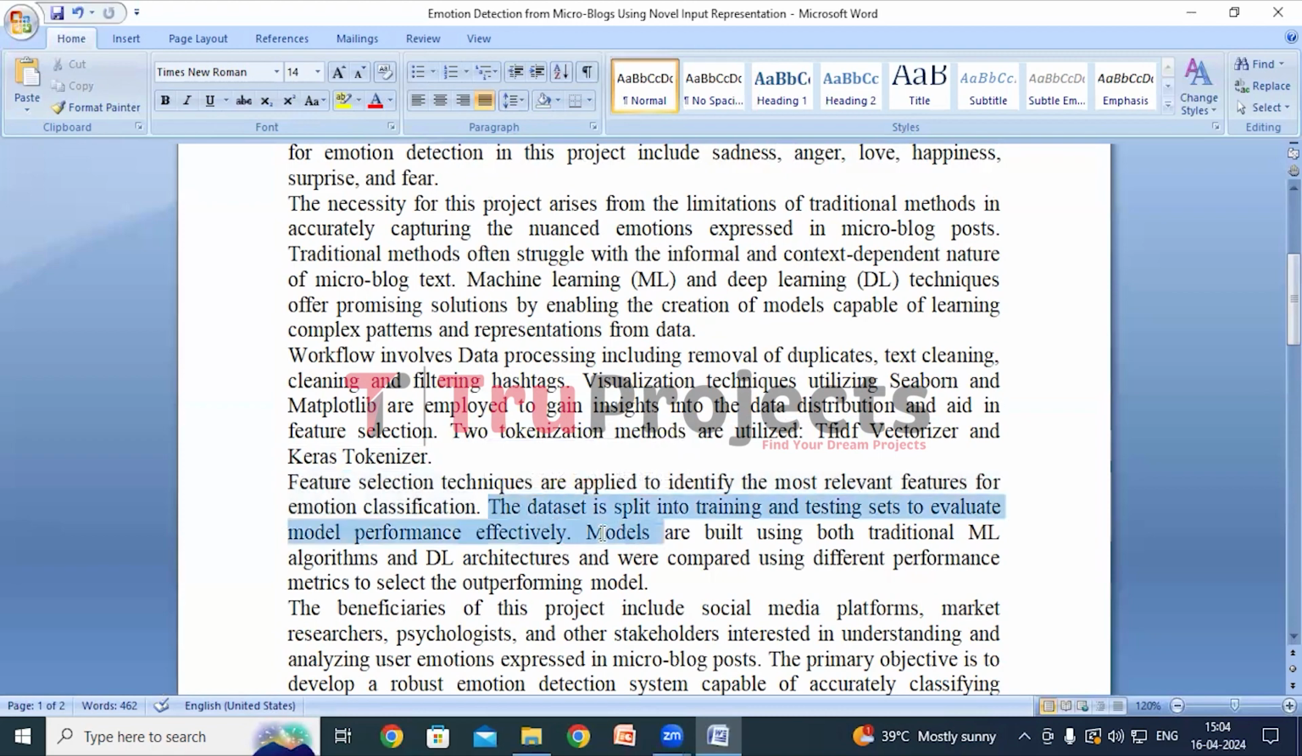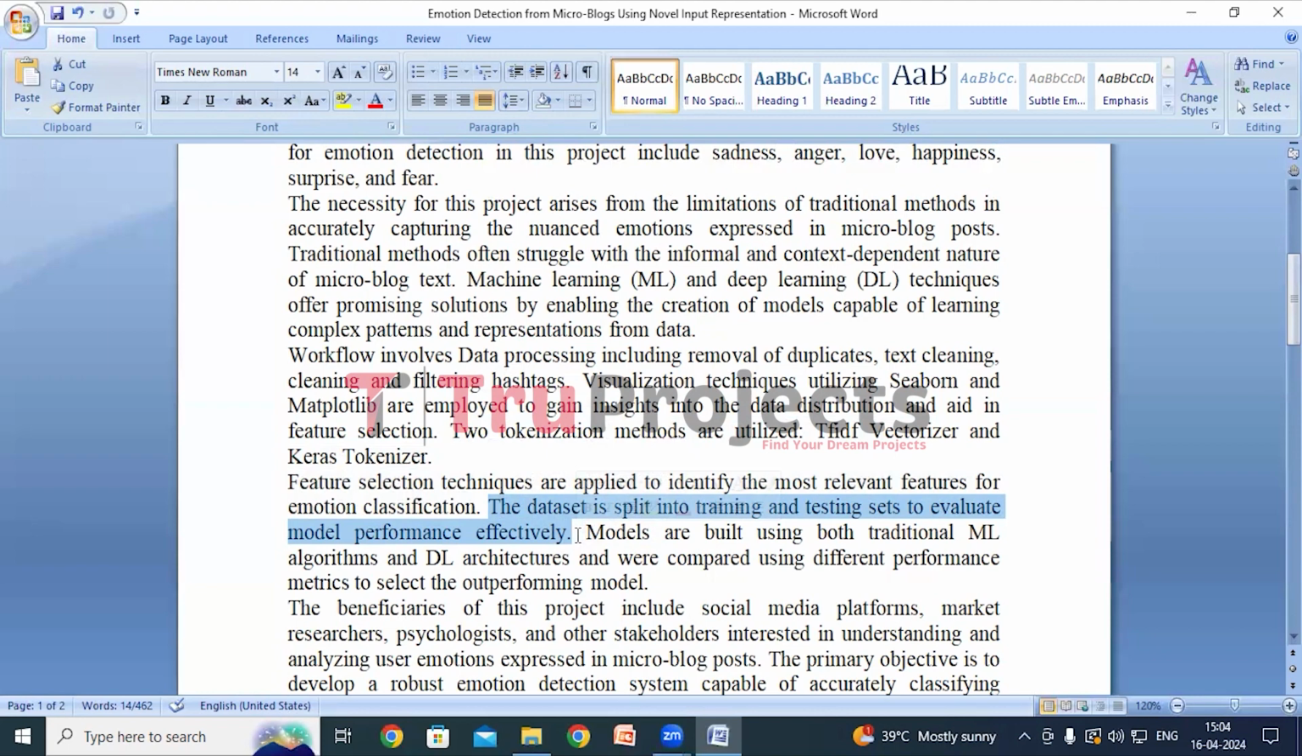Later, we will split the dataset into two parts, one for training our models and another set for testing how well they work. This helps us make sure our models understand emotions well, not just memorizing the examples we give them.